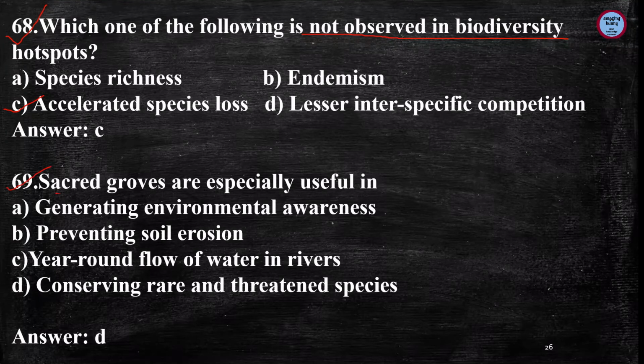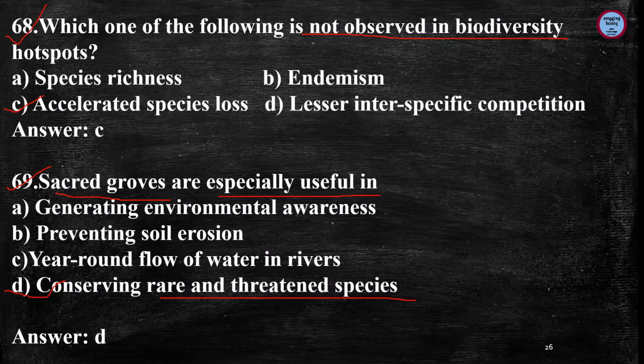Next question is, sacred groves are especially useful in conserving rare and threatened species. Sacred groves are parts of the forest that are left untouched by locals and even given complete protection by them.